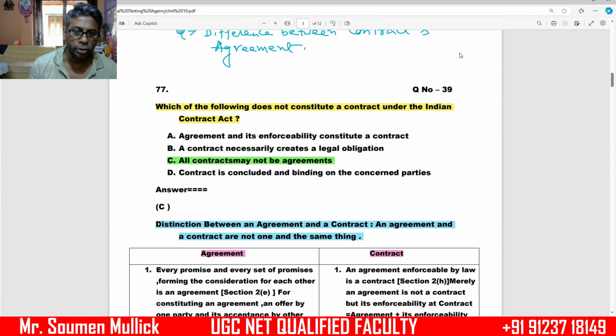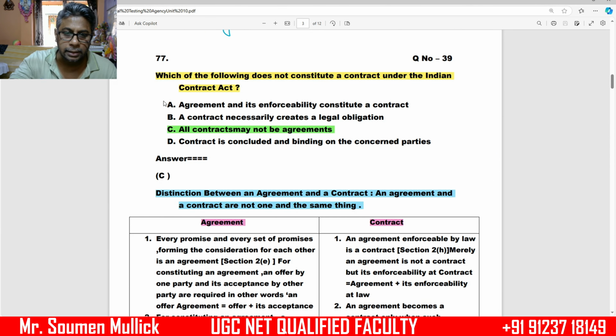Number 2, a contract necessarily creates a legal obligation. Number 3, all contracts may not be agreements. Number 4, a contract is concluded and binding on the concerned parties. Under this question, option C, all contracts may not be agreements, is the wrong answer.